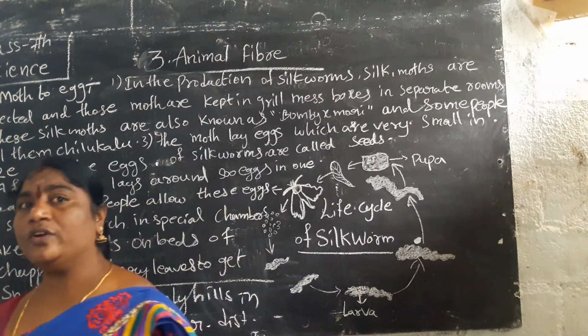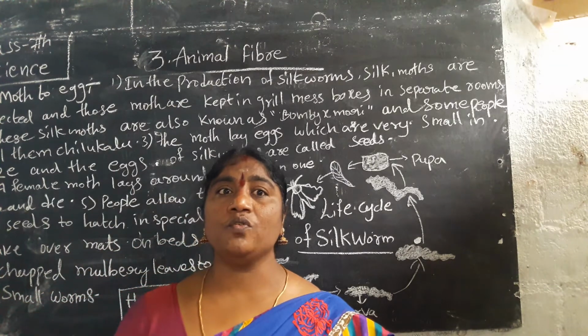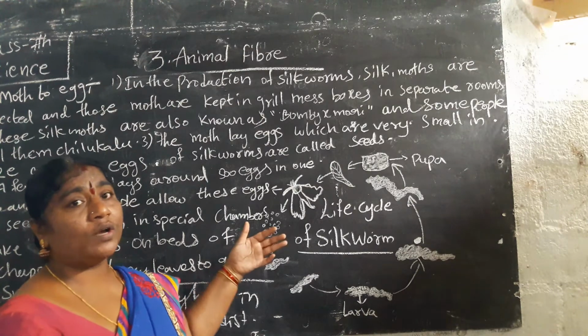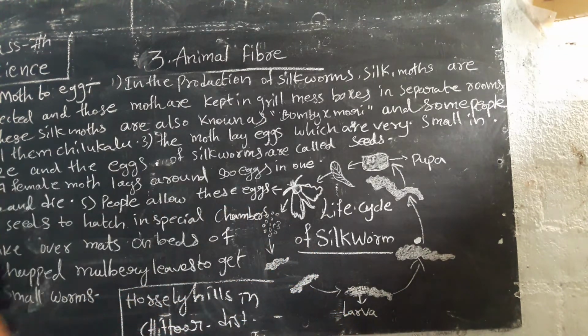In that session we will complete our total three sessions. Just draw the picture and understand the first stage, how we get the animal fiber. When you visit these types of places, you should write your own views. Okay? Thank you.